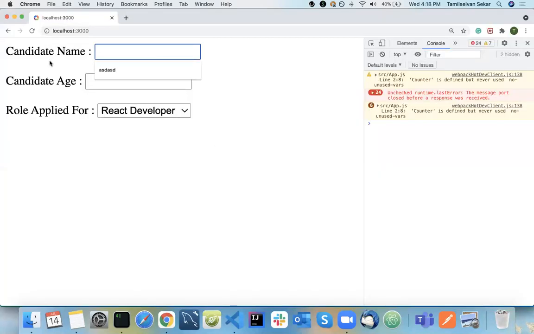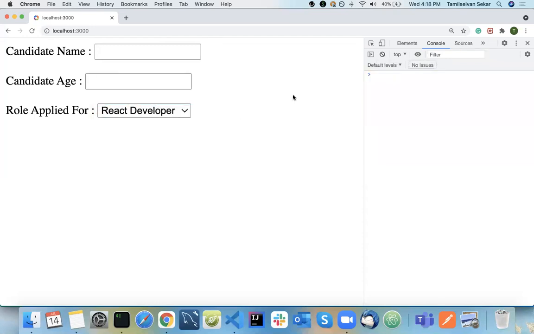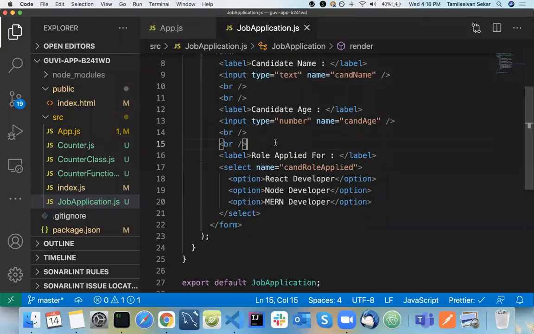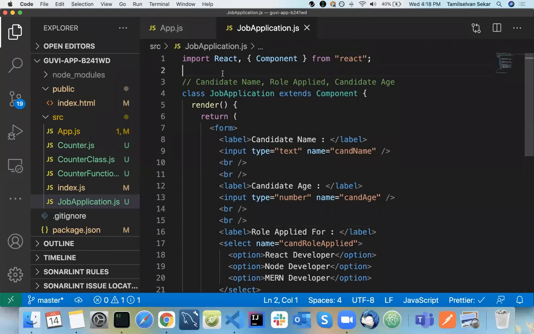So we have a form that takes input like candidate name and candidate age. This takes a text, this takes a number, and this is something from your select options. So now we have a form here. Actually, there are two types of form components here. There are two types of forms. Please have a look at it.